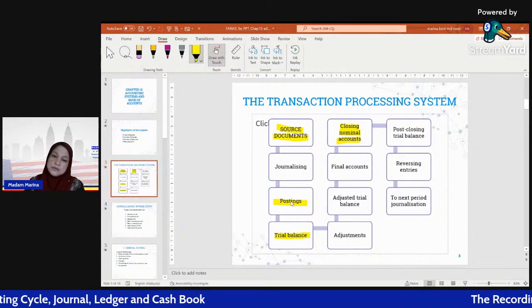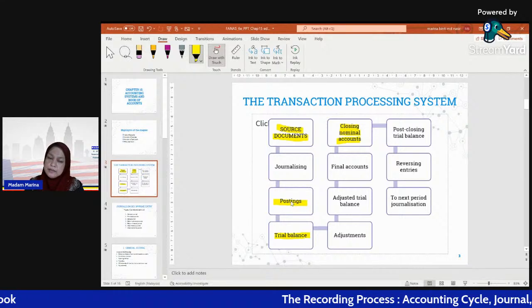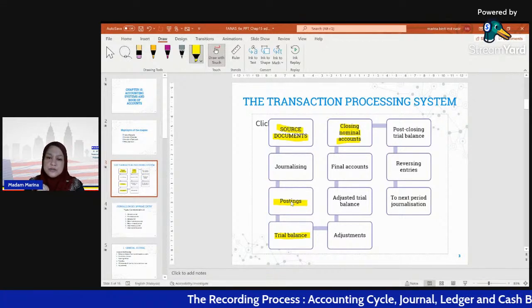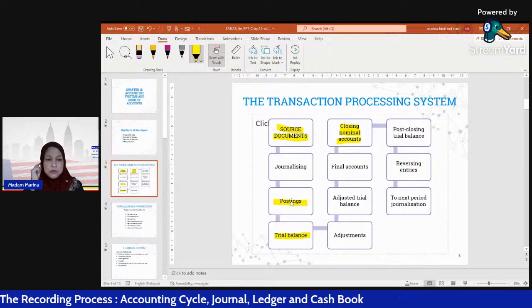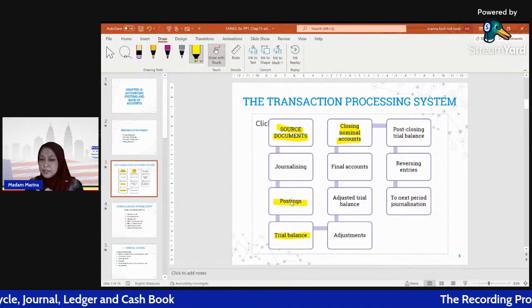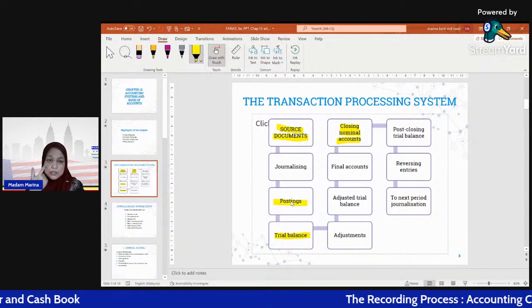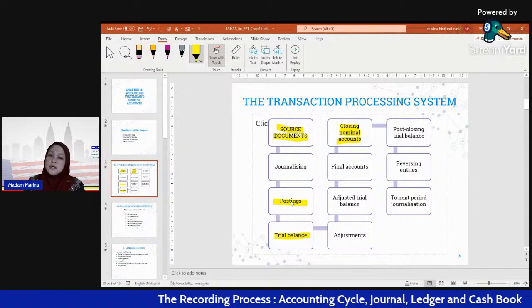We have two types of ledger, and from that subtopic you can differentiate between nominal accounts and permanent accounts. Accounts also have two types: the first one is permanent, the second one is nominal. Permanent is tetap, and nominal is sementara.